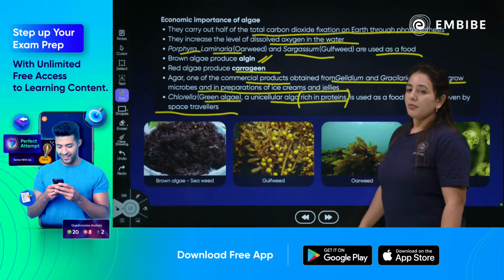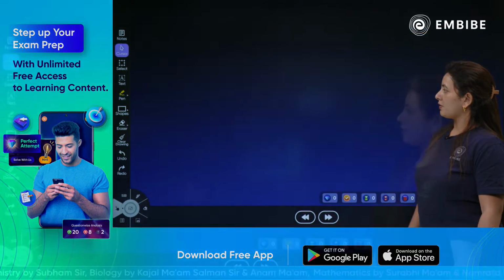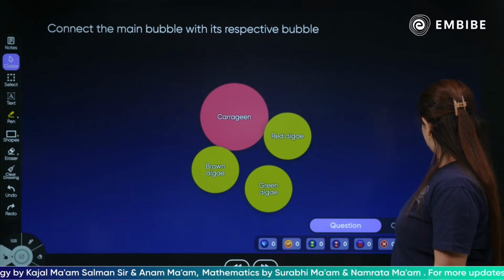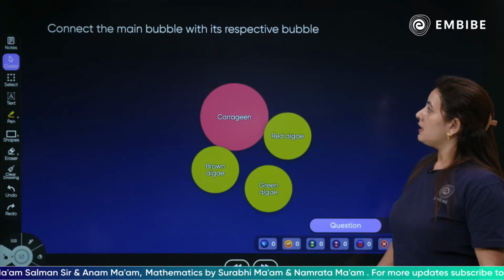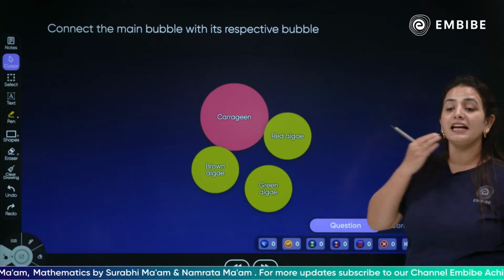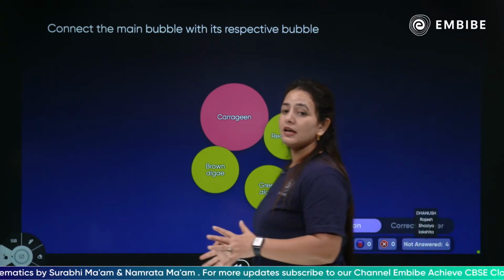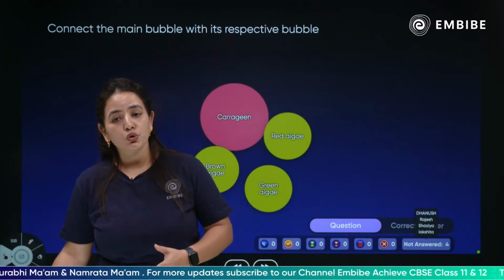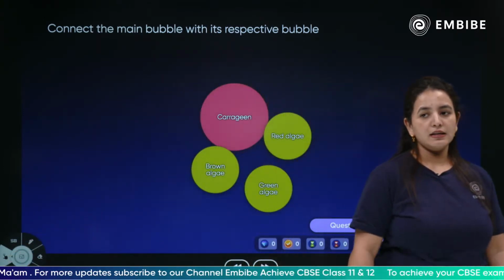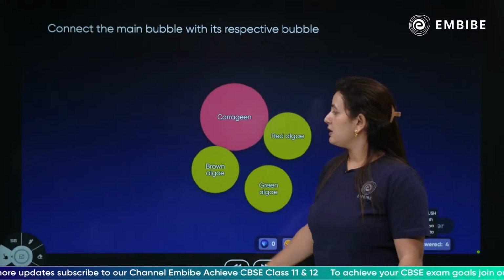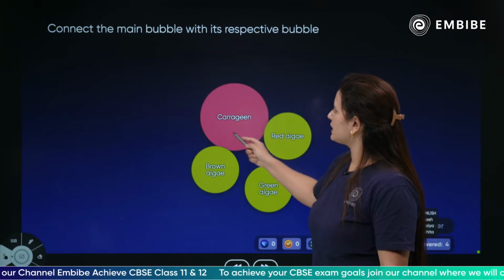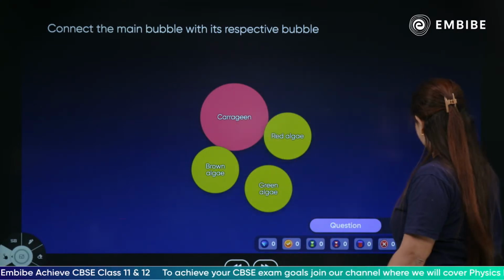Moving forward for today's session, next we have a question for you. So children, connect the main bubble with the respective bubble. Any questions, anything which you want me to repeat, children, anything which is not clear to you? Any part which is not simple, so easy? Red algae, green algae, blue algae. Who is producing the carrageen? Yes, children?